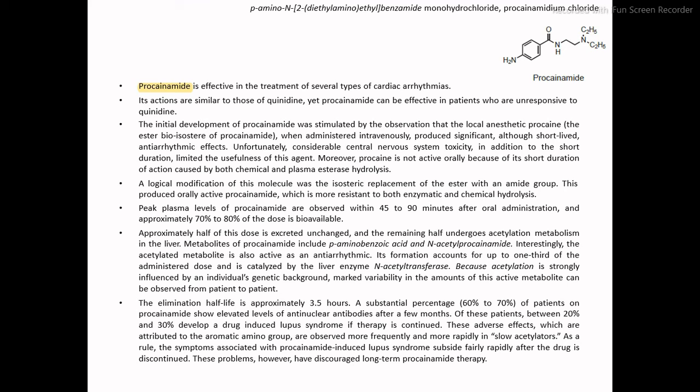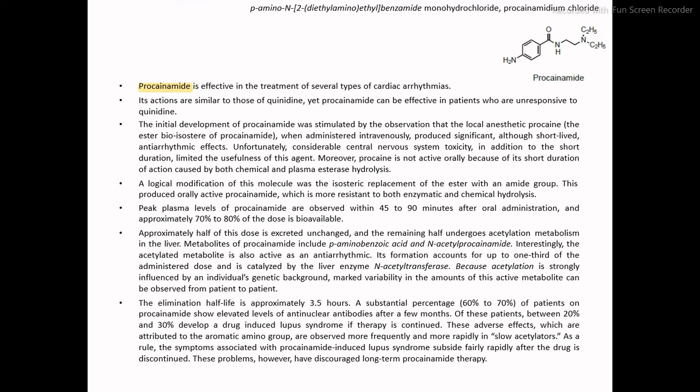A substantial percentage, that is 60 to 70% of patients on procainamide, show elevated levels of anti-nuclear antibodies after a few months. So here, if we consider this procainamide, due to the hydrolysis, it produces two active metabolites, that is